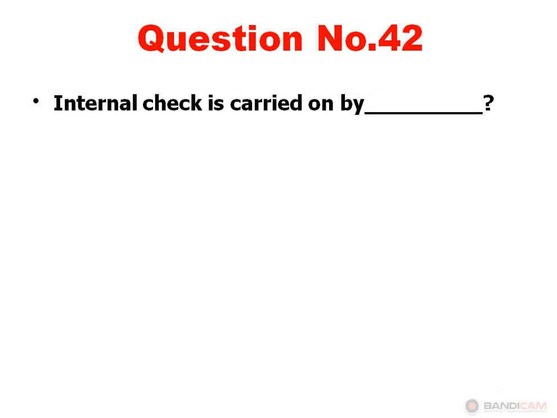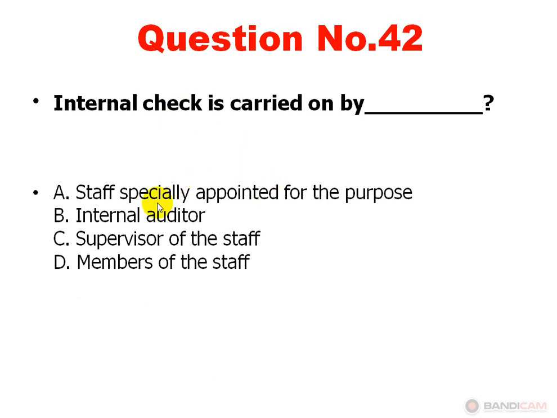Next, internal check is carried on by Option A, staff specially appointed for the purpose. Option B, internal auditor. Option C, supervisor of the staff. Option D, members of the staff.